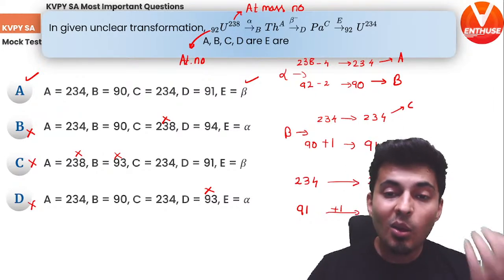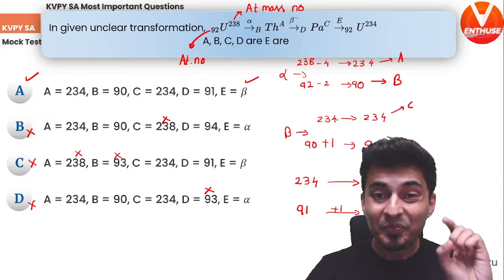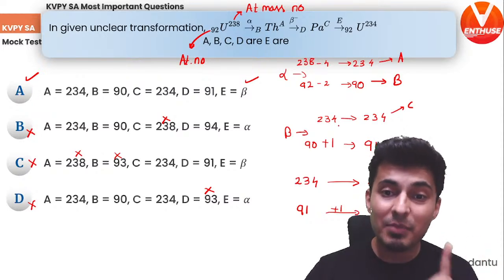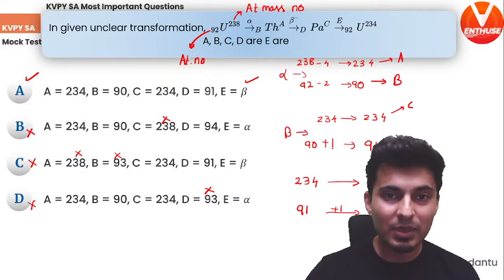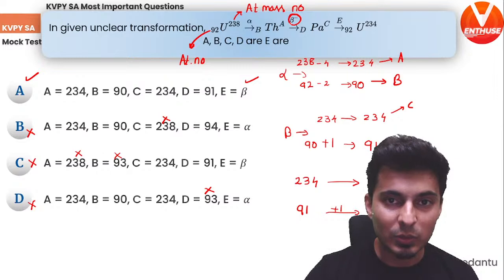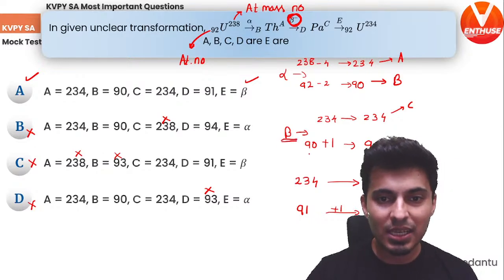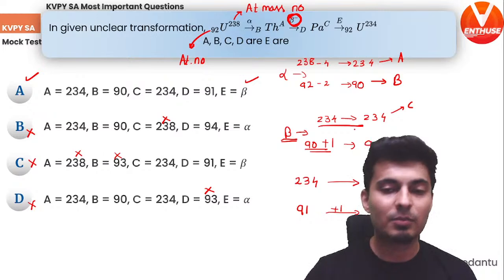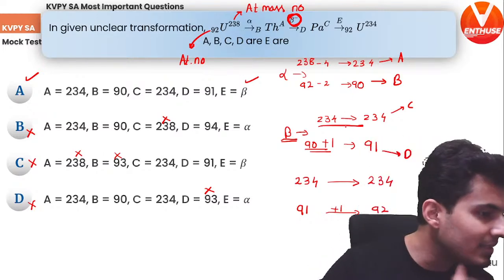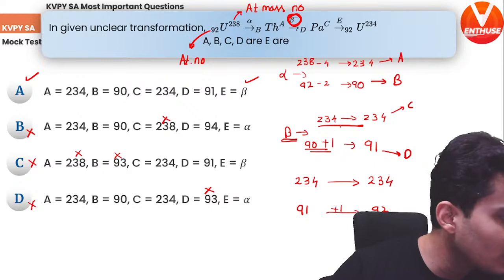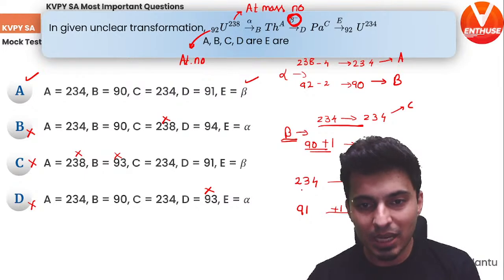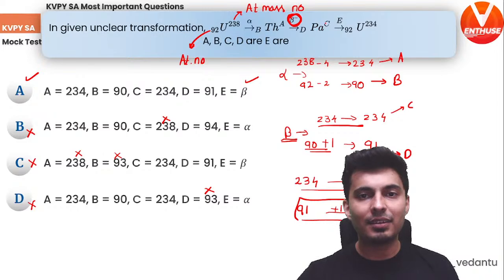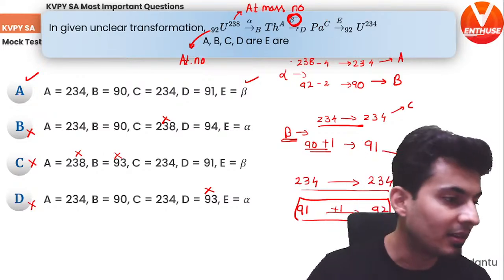For beta, what happens is the atomic mass number remains the same, but only the atomic number increases by 1. So you can see 90 plus 1 happening over here because there is a beta decay. Because of the beta decay, atomic number has increased, atomic mass number does not change. That's what has happened. I hope this is clear. Is that understood now? Got it? Clear, Neha? And the final answer, same thing. Atomic mass number did not change. Only the atomic number has increased by 1. That's why the final reaction was just beta decay.